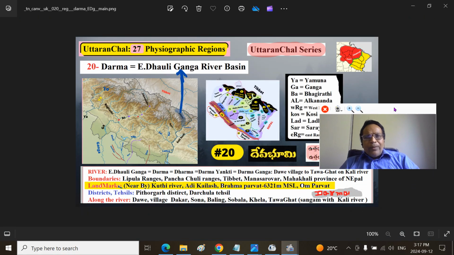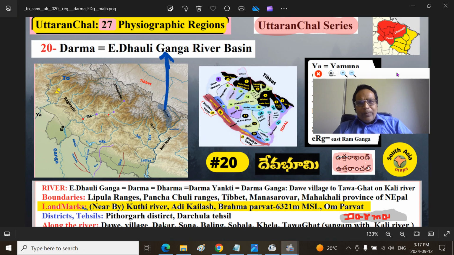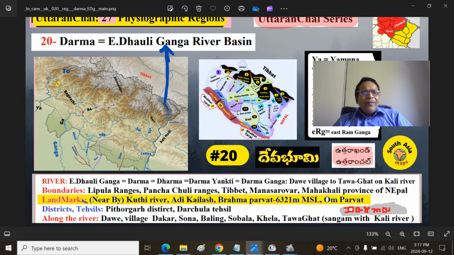I will walk over this content here and we will go and look at the maps. That is the most important part. The river East Dhauliganga called Dharma Ganga. Spellings may be different. And Dharma Yankit. These are the local names, maybe Tibetan names or Garhwali names, Kumaoni names, and so on. Dharma Ganga starts from Dawe village and goes to Tawaghat on the Kali River. Dharma Ganga, East Dhauliganga, its mouth is Tawaghat, a small urban center on the Kali River.